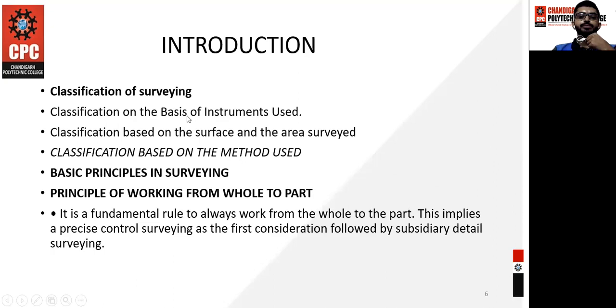Okay, the next is the classification based on the instrument used. What sort of instrument do we use in the survey? As I told you, the chain survey. In chain survey, we have the 20-meter or the 30-meter chain. Before moving further, we need to know about the various dimension scales. All of you students can write down these values: 1 meter is equal to 100 centimeters, 1 centimeter is equal to 10 mm, 1 inch is equal to 2.54 centimeters, and 1 meter is equal to 3.28 feet. These are very important scale dimensions that you need to remember.